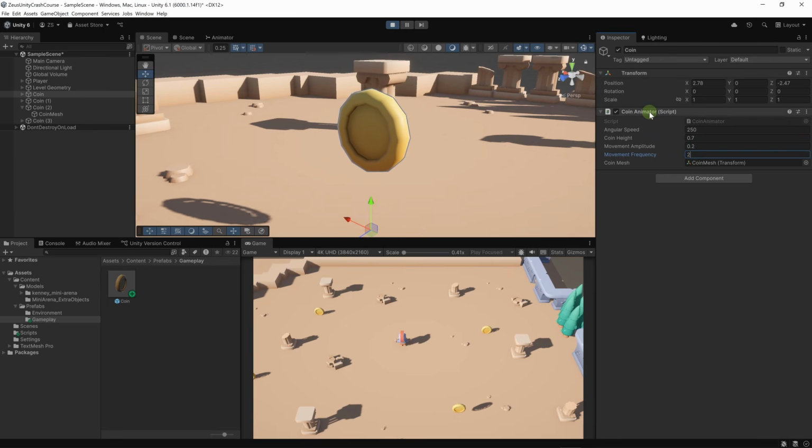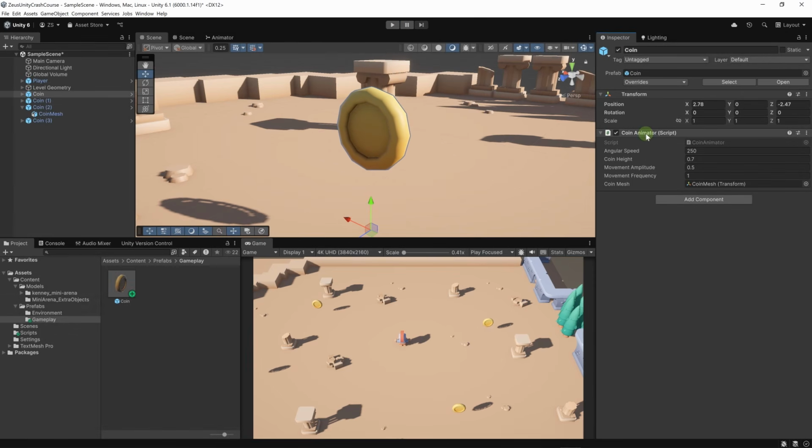Now if we go out of play mode, we will lose these values. So what I can do is right click here, copy component, then go out of play mode. Then I can right click here, paste component values. And now we have the values that we had in play mode. I'm going to go here to overrides, then apply all the overrides to the prefab. That way, all the coins will have the same values in the coin animator component.